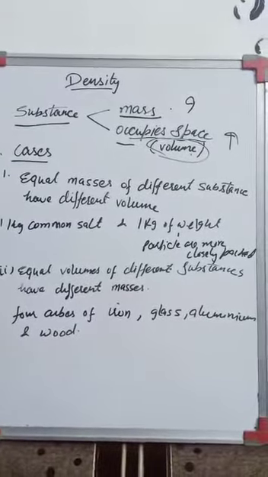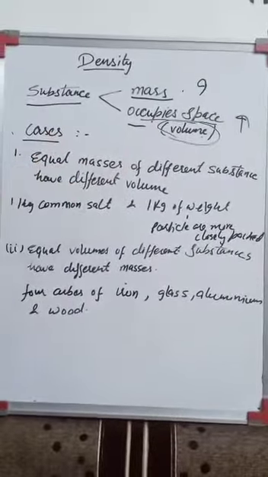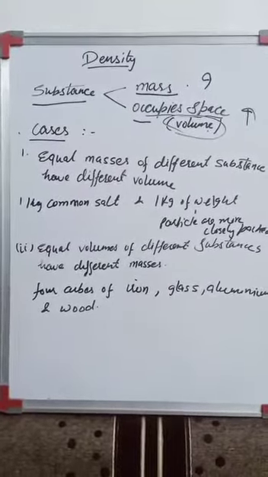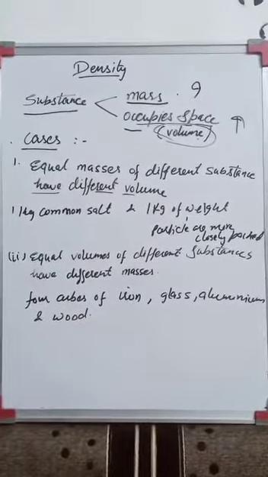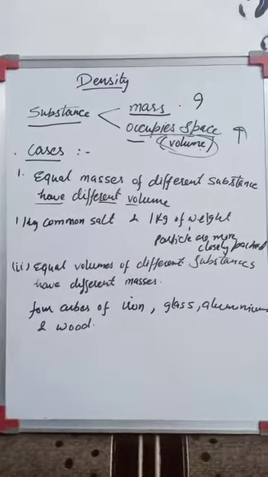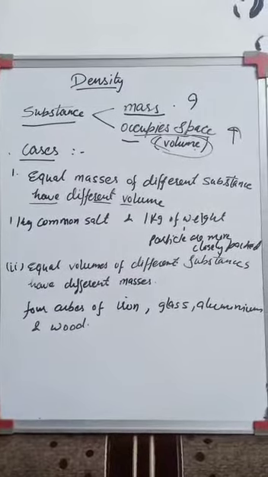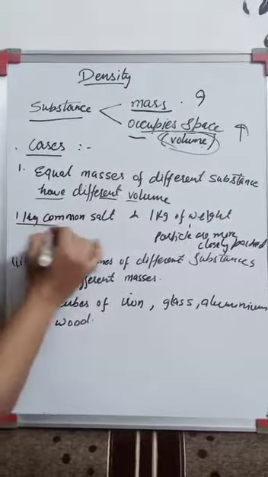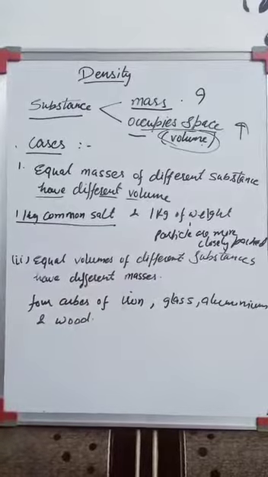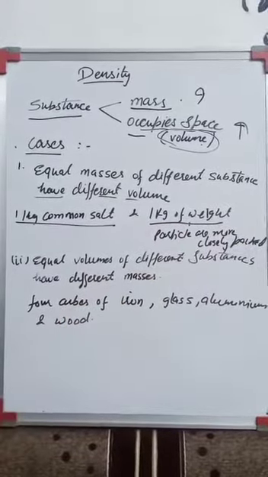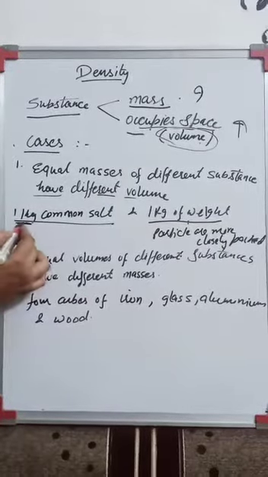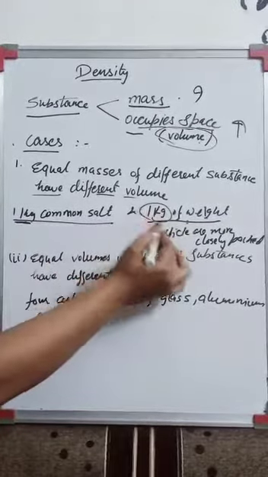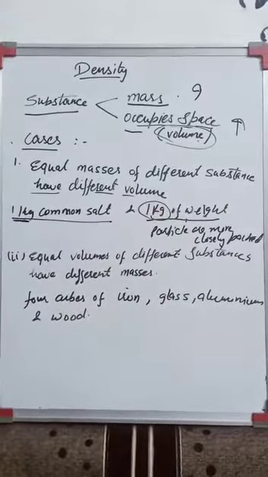But some cases have been experimentally proved. First case is that equal masses of different substances can have different volumes. That means if you have taken two substances of the same mass, they can occupy different space. For example, 1 kg of common salt and 1 kg of wheat. The weight of this is 1 kg and wheat also has a mass of 1 kg. That means the masses are the same, right?